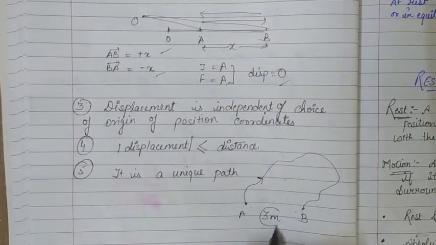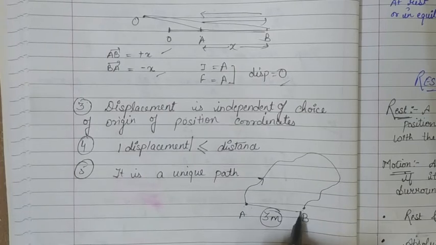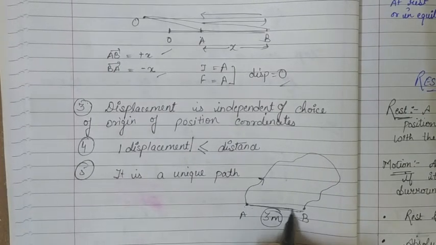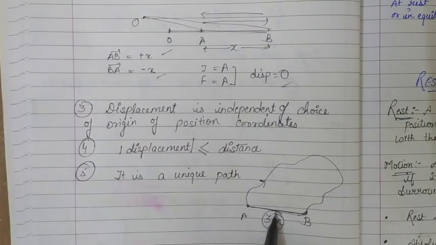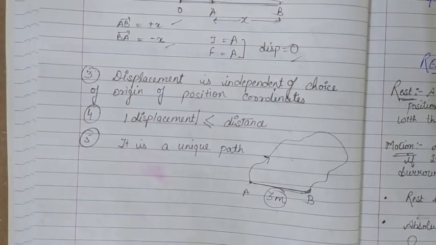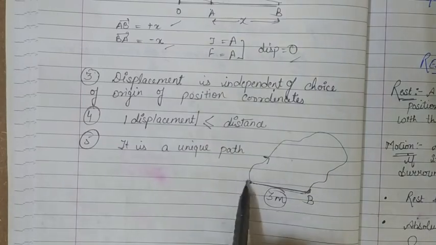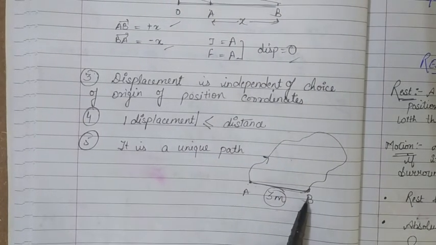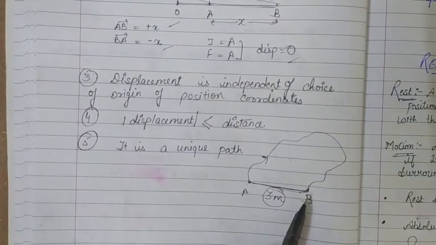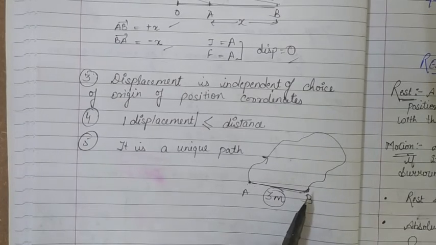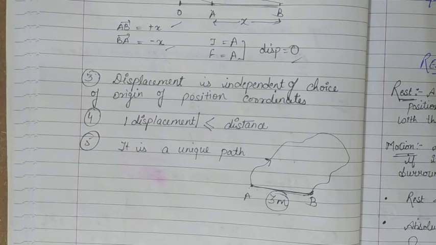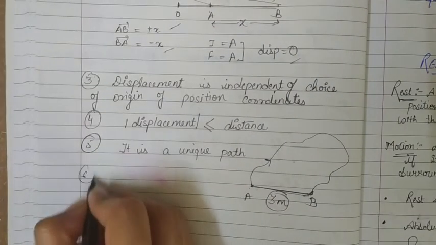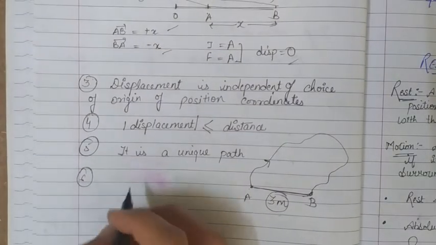Now displacement is 3 meter, means I am telling you this straight line distance between A and B, this is 3 meters. So this 3 meters doesn't have any information about the actual path length that is traveled by the object. Okay, so the characteristic that we are studying is displacement gives no information regarding the shape of actual path followed.